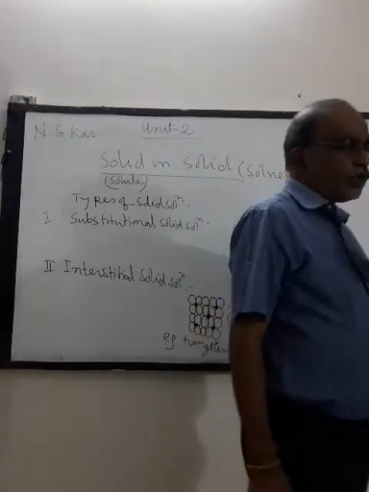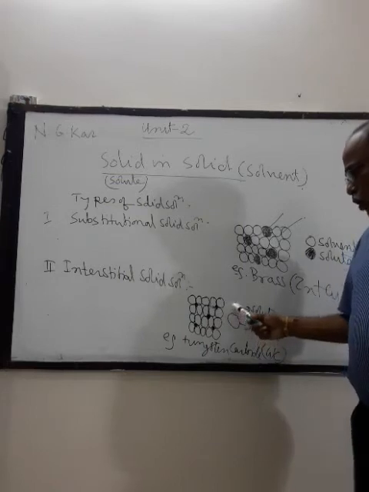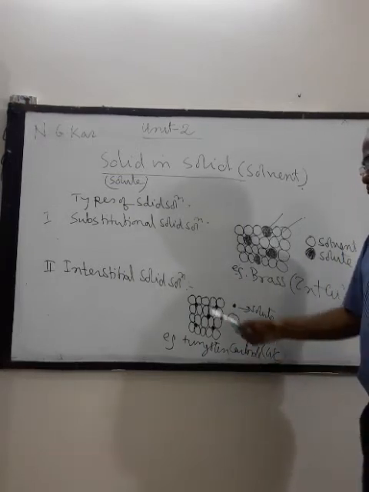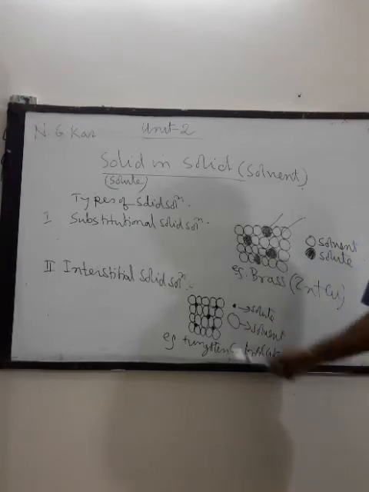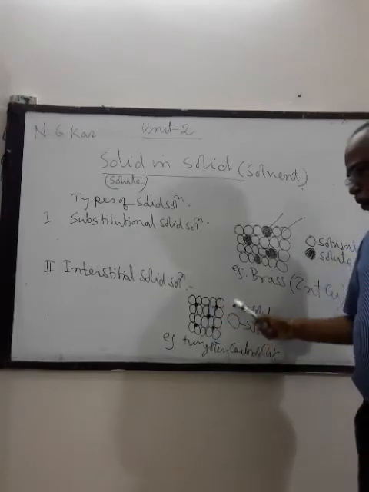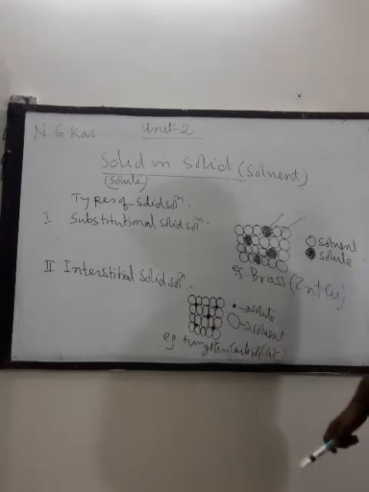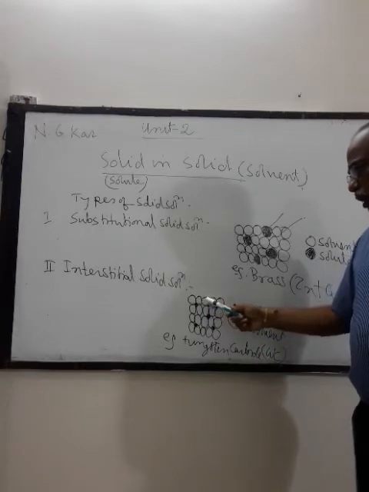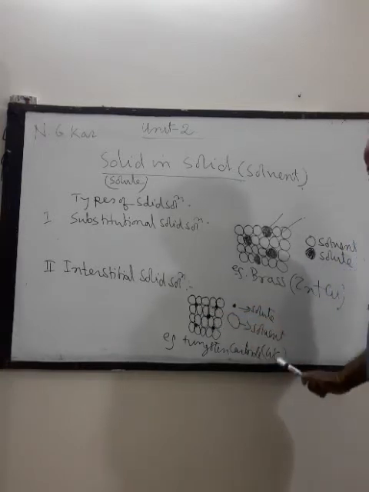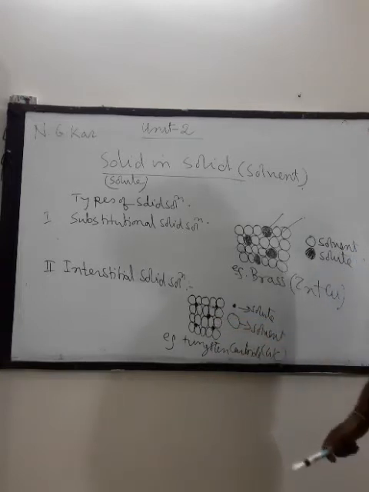So in this case also both are solid, but the solute, that is the smaller particle, occupies the position of voids or holes. An example of this type is tungsten carbide.